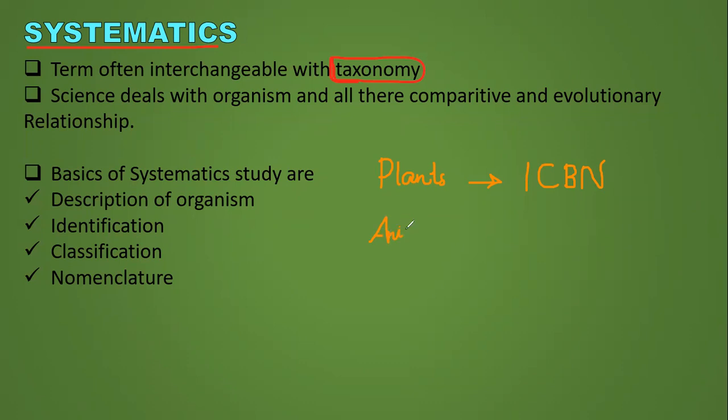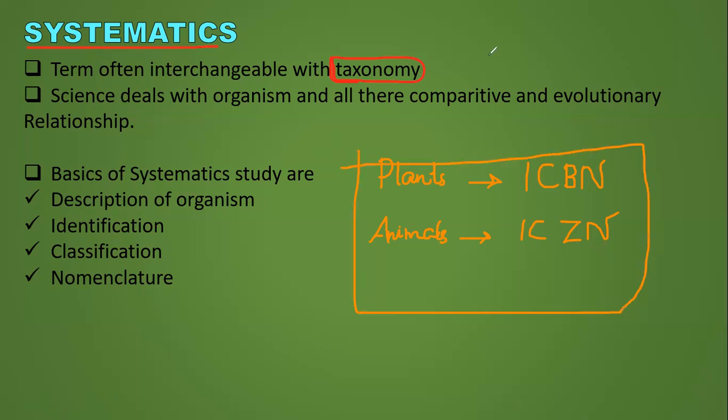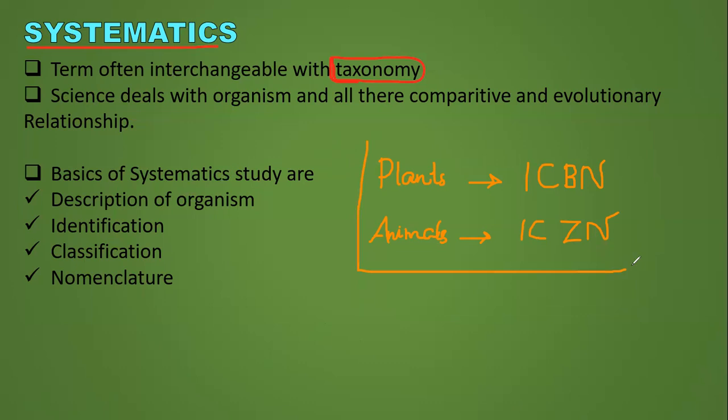Whereas in animals, a particular organization is there, ICZN: International Code of Zoological Nomenclature. Very important. You have bacterial, virology, and cultivated crops codes as well. They are not mentioned in the NCERT, so we must pay attention to the NCERT portion only. Clear?